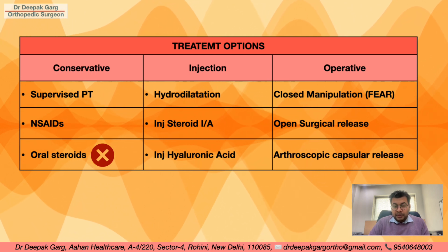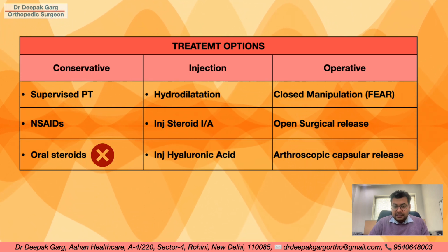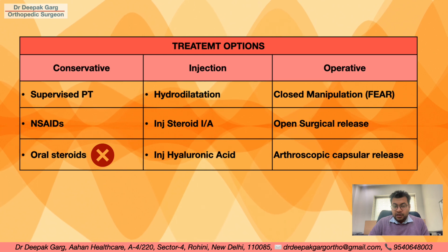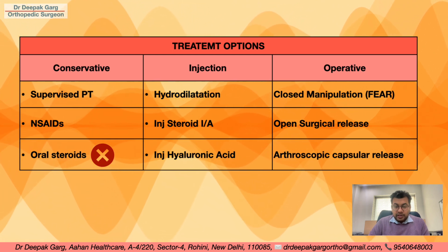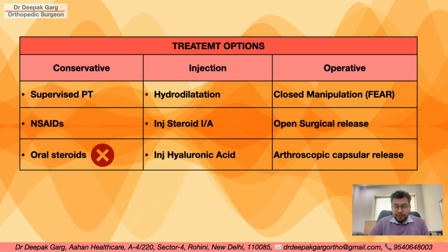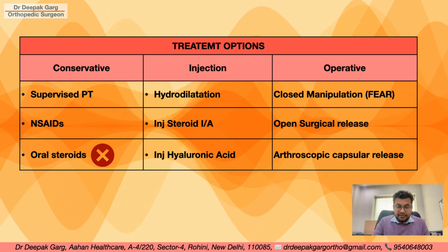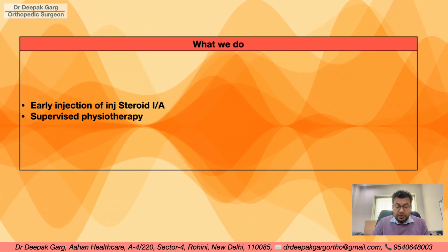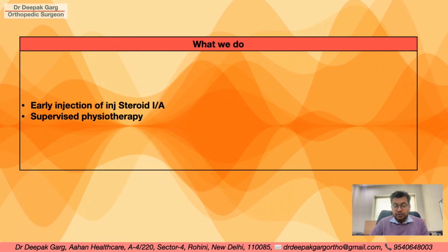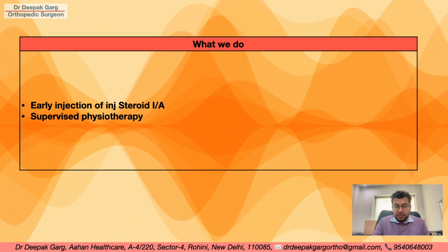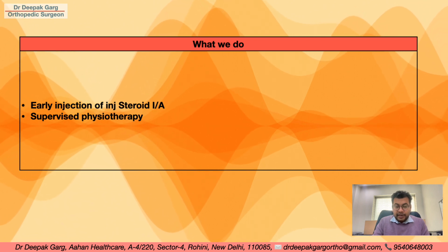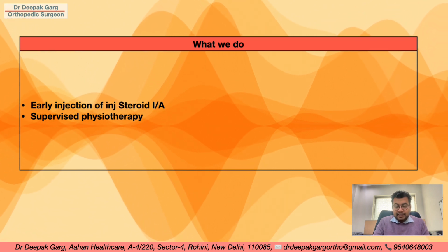Then we can go for open surgical release, and then we also have the option of arthroscopic capsular release. Along with the capsule we will also release the inflamed synovium. So this was about adhesive capsulitis, and what we follow in our practice is we go for early intra-articular steroid injection, and then we start supervised physiotherapy including deltoid and rotator cuff assisted active exercises.